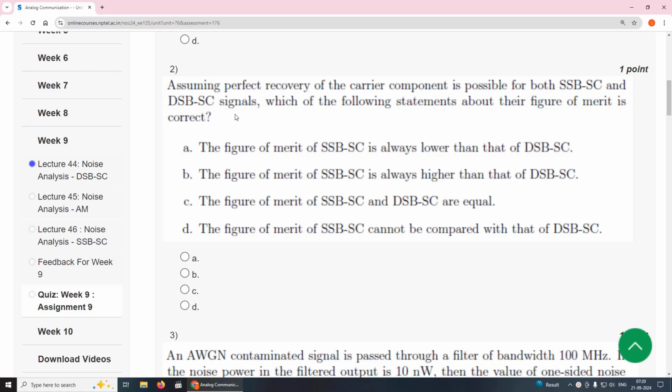Second question, assuming perfect recovery of the carrier component is possible for both SSB-SC and DSB-SC signals, which of the following statements about their figure of merit is correct? The answer for this is option C, the figure of merit for SSB-SC and double sideband suppressed carrier are equal. Option C.